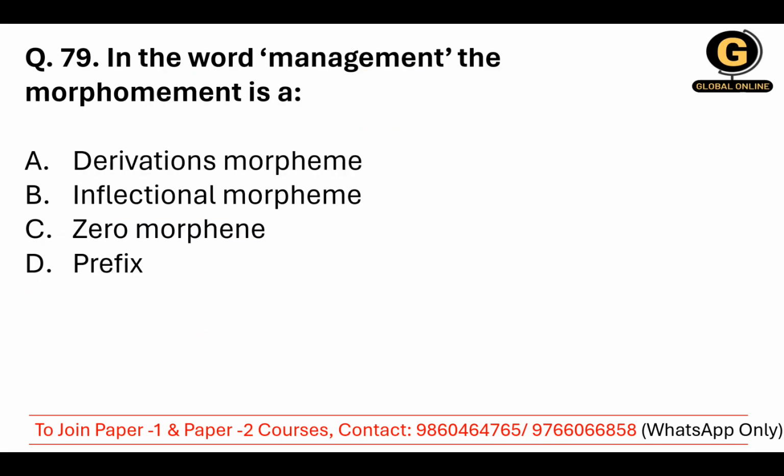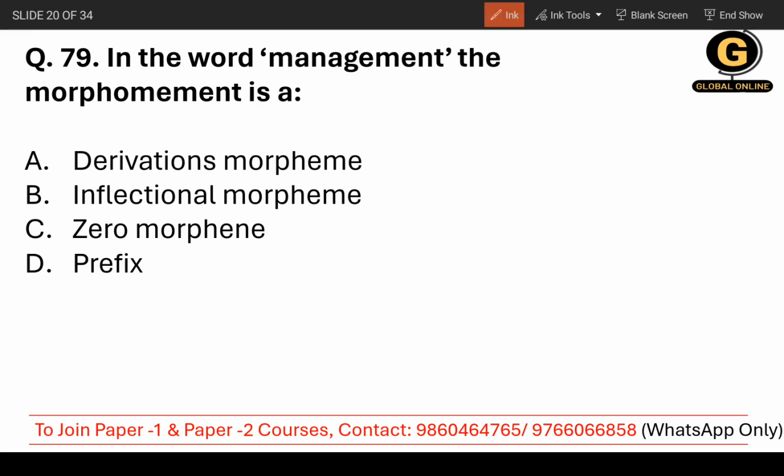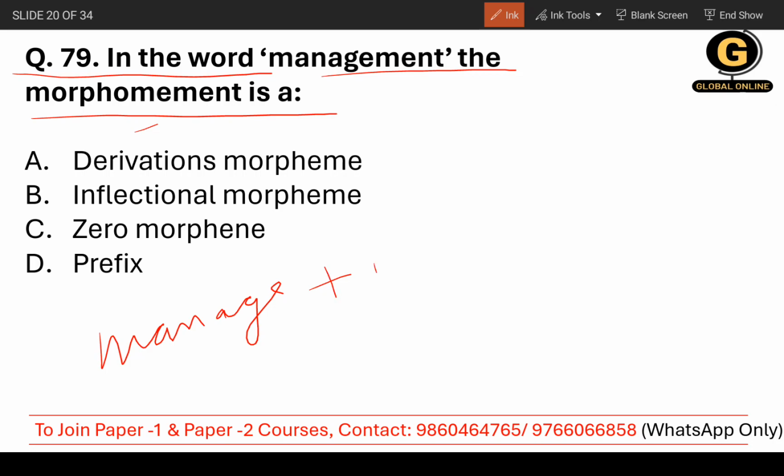Moving on to question number 79. In the word management, the morpheme meant is. So the question is basically asking about morpheme. Let's divide management: manage plus meant. When you use any kind of affix, you add something at the beginning or at the end and change the word meaning.